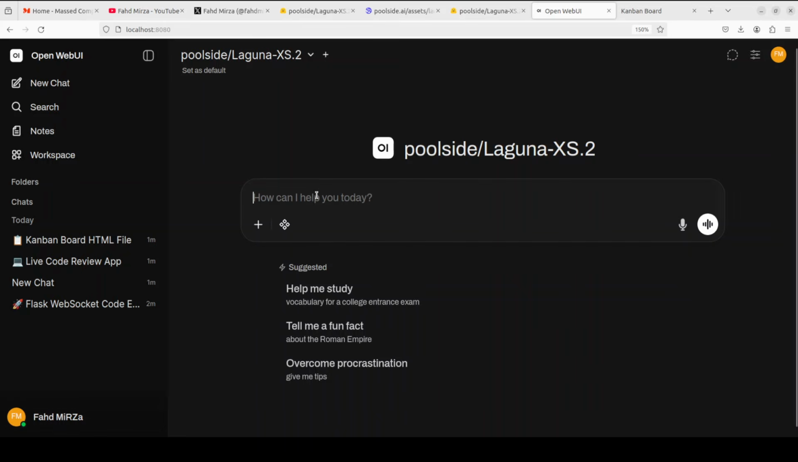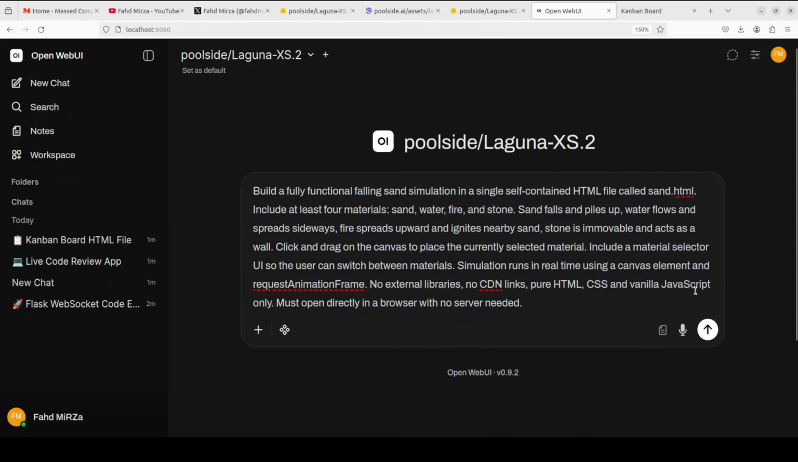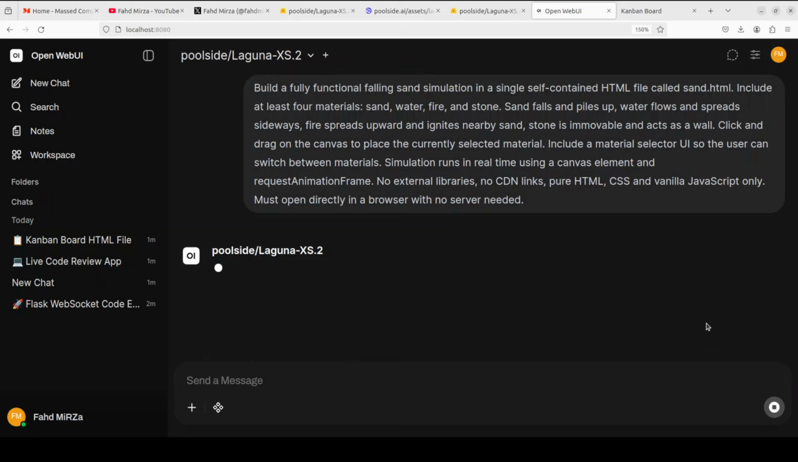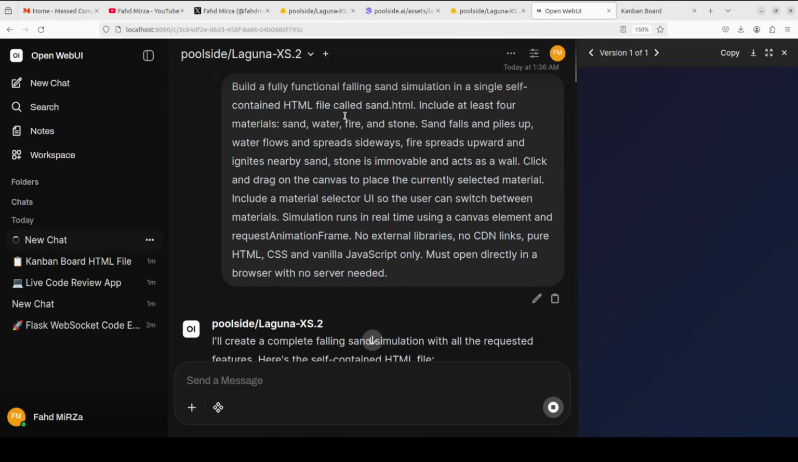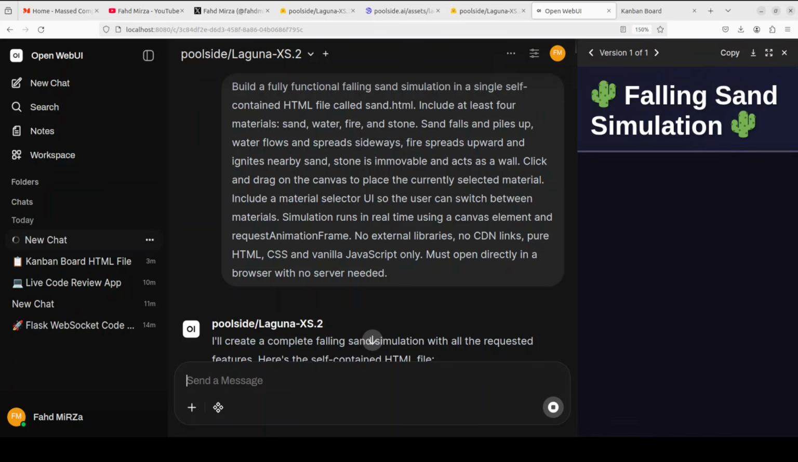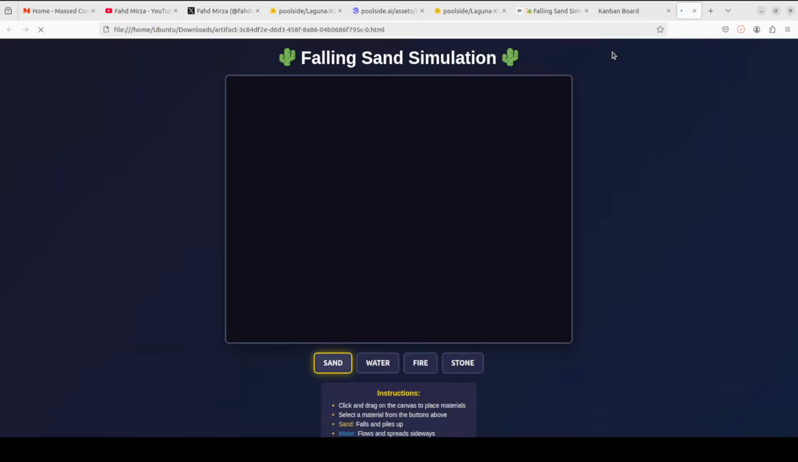And now let's see if it can do some canvas rendering and build a simulation. So I'm asking it to build me a sand simulation in a single self-contained HTML file where there will be all these materials: sand, water, fire, stone. It needs to make sure that it is responsive when I click and drag on the canvas, and it should be running in real time. No external libraries. Let's see. And it has created something. Let me download it and run it in front of you.